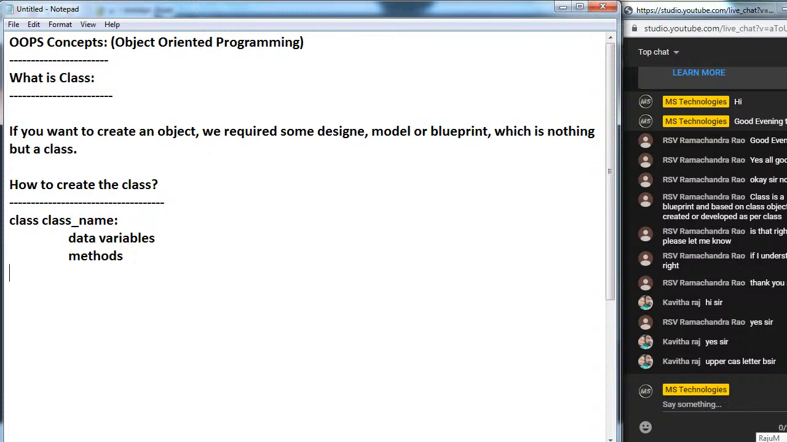Now see here, I will take one example class. Class Customer. Here class is the keyword and Customer is the name of the class. Inside this class, what am I going to take? Inside the class we can take variables, and methods also we can take it here. See now here, I am writing one constructor.